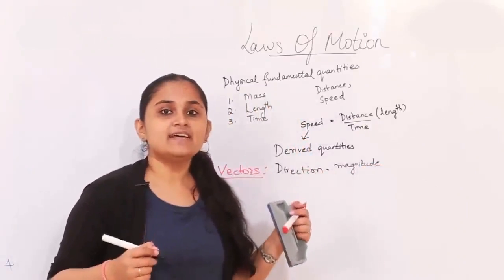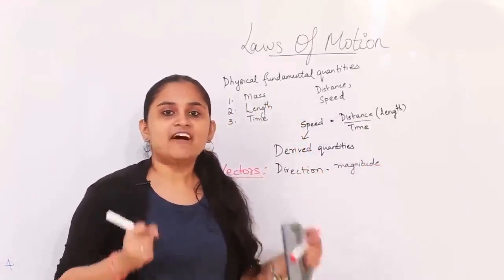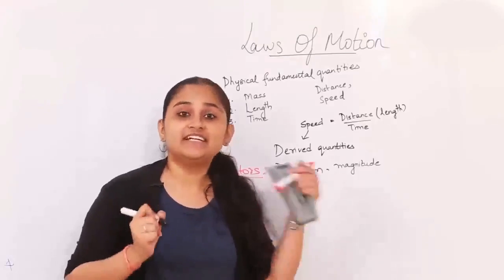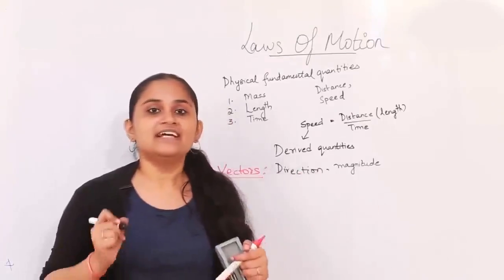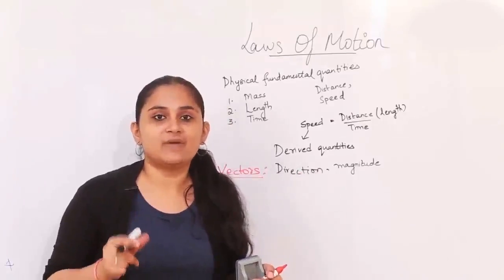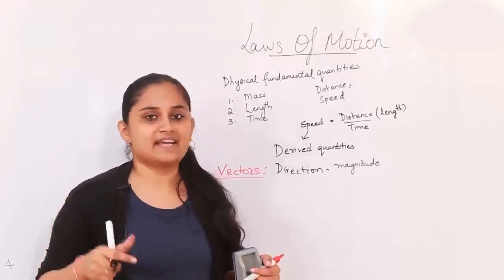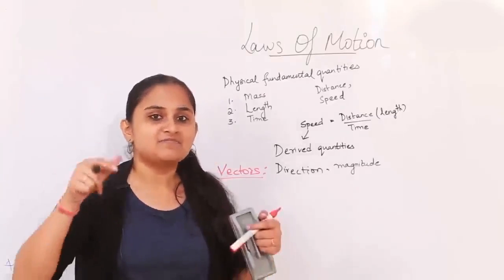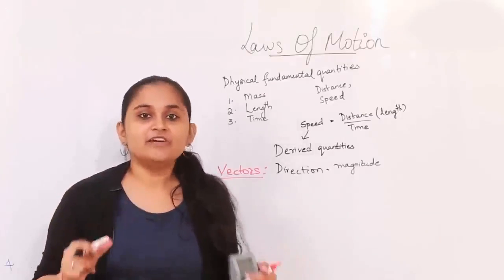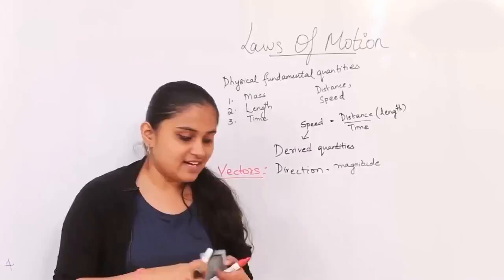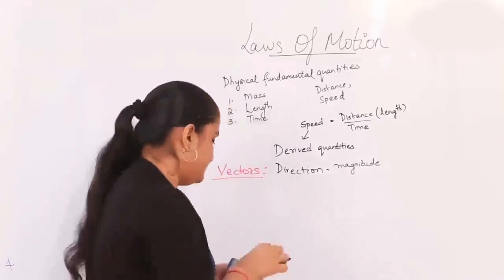So when I say my speed is 5 meters per second, my speed does not tell me in which direction am I moving. It just gives me the information that my speed's magnitude is 5 meters per second. And hence this speed, which does not give any information regarding its direction, it is called as a scalar quantity.